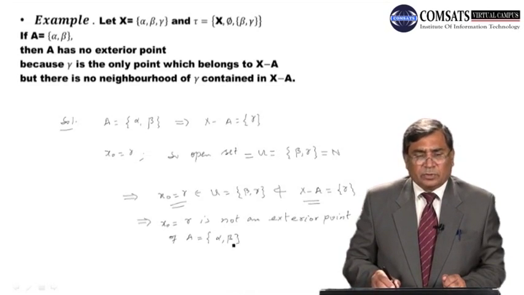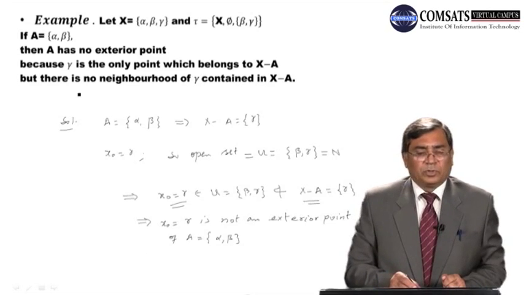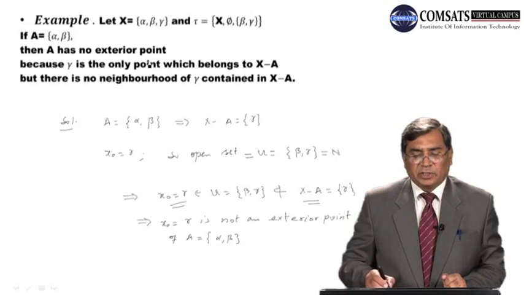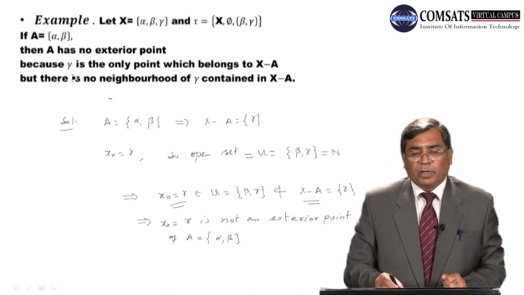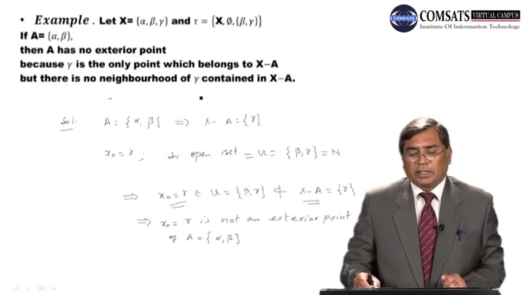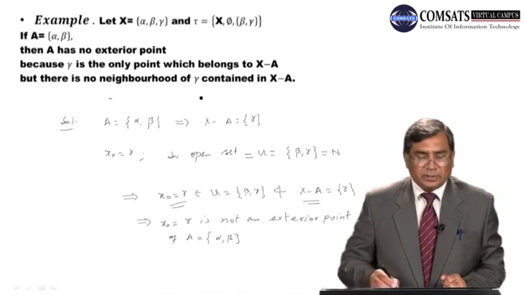Okay, so let's go to the example. Then A has no exterior point, because gamma is the only point which belongs to x minus A, but there is no neighborhood of gamma contained in x minus A. Right, dear students?